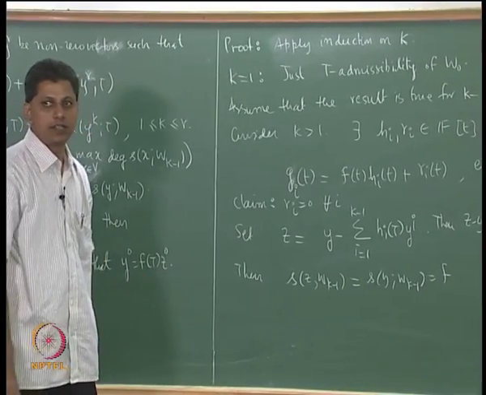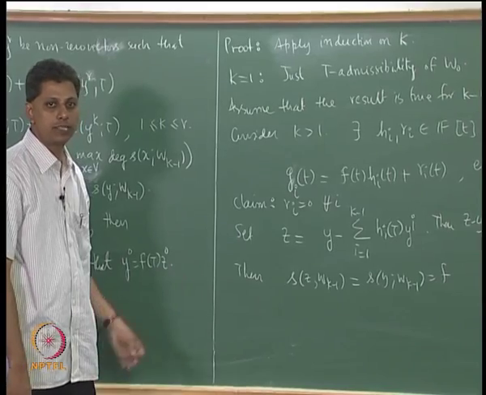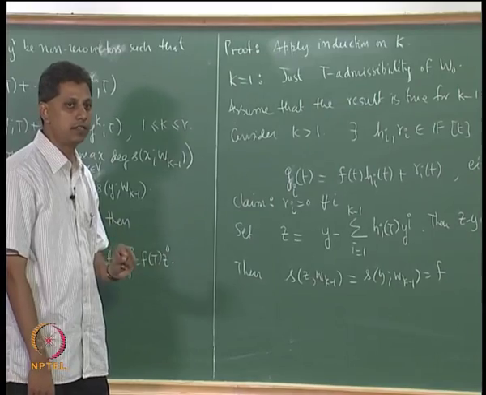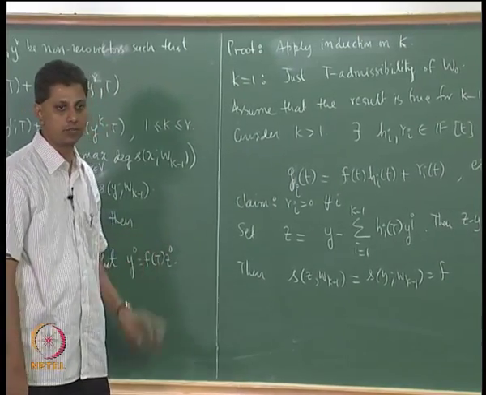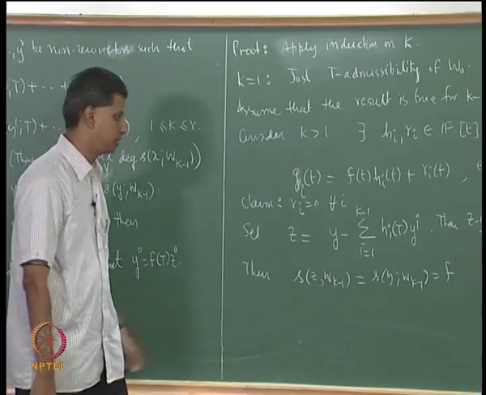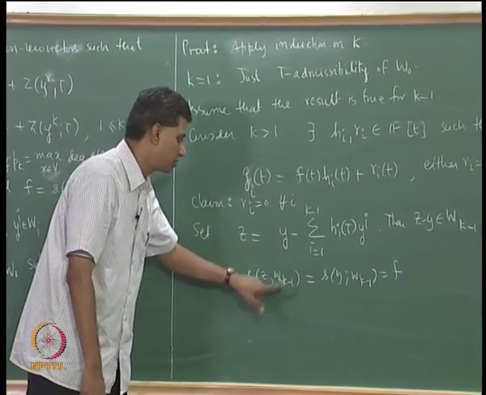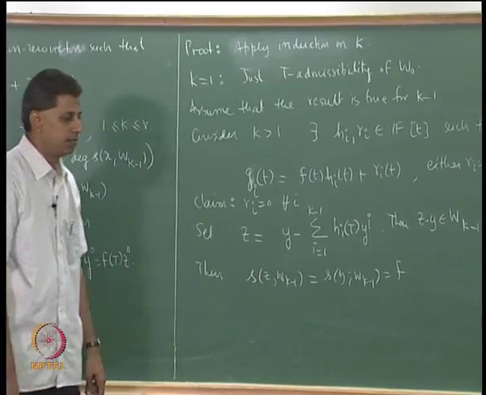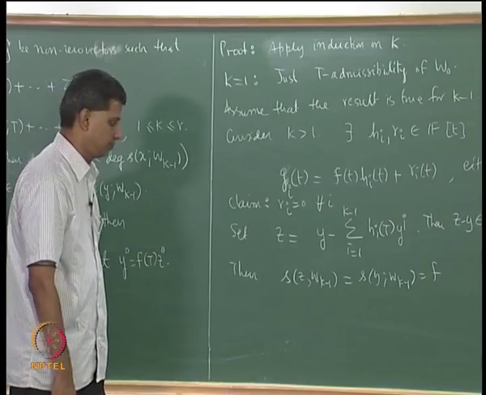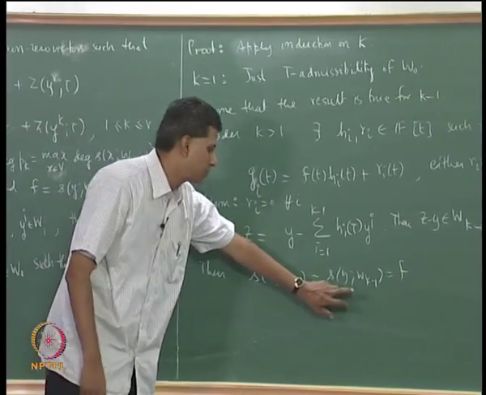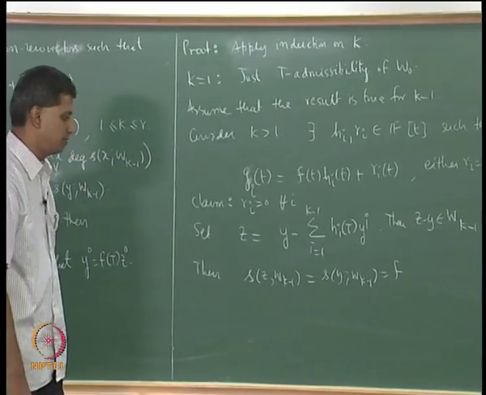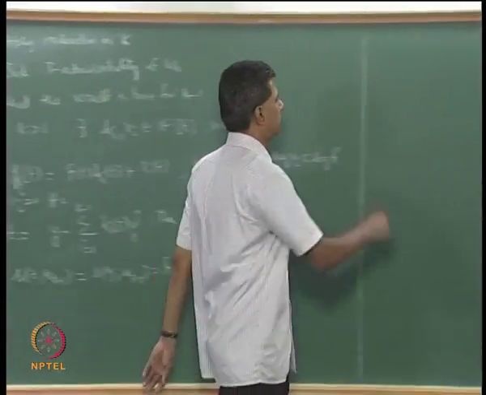In other words, I want to show that if x, y belong to a subspace W, then S(y; W) is equal to S(x; W). This is what I want to show. The difference z minus y belongs to the subspace W_{k-1}, but that comes from the definition. The fact that these two are the same comes from the definition of those sets S_T. So maybe I will just quickly highlight that.